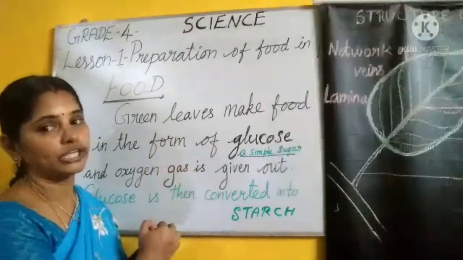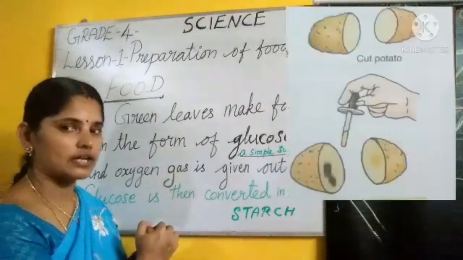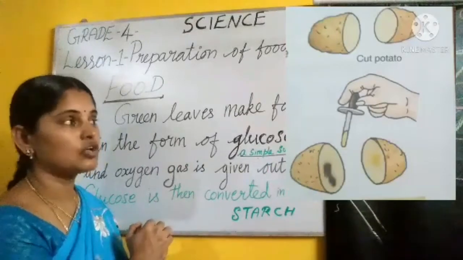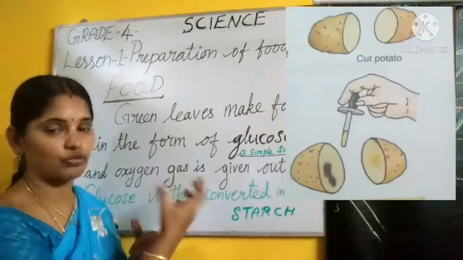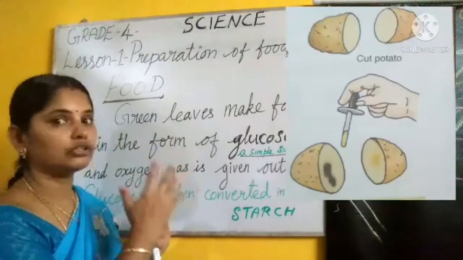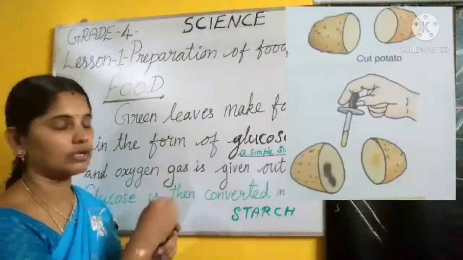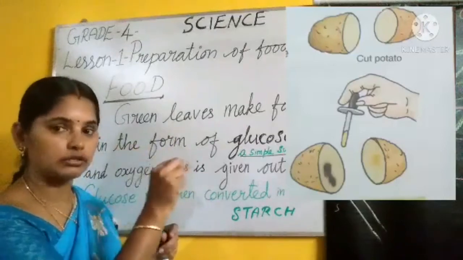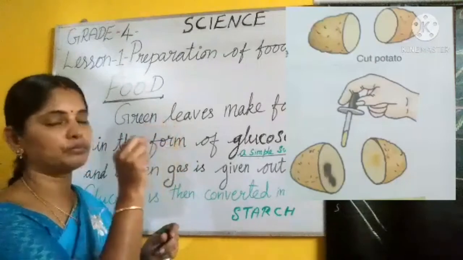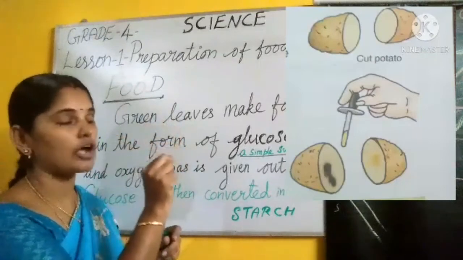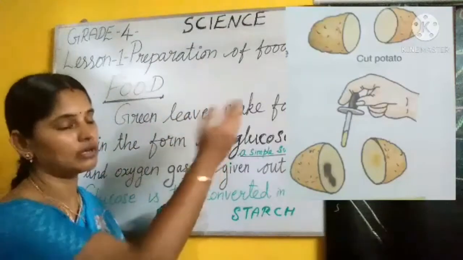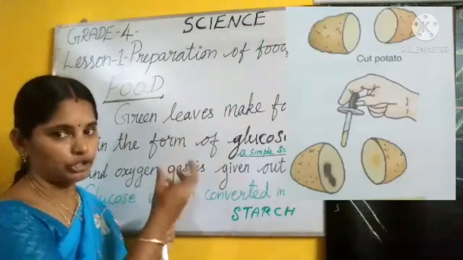Okay. This potato is rich in starch. So we'll check this potato first. Take a potato, cut it into two halves. Take a dropper, and by using the dropper, put a few drops of iodine solution on the cut surface of the potato.